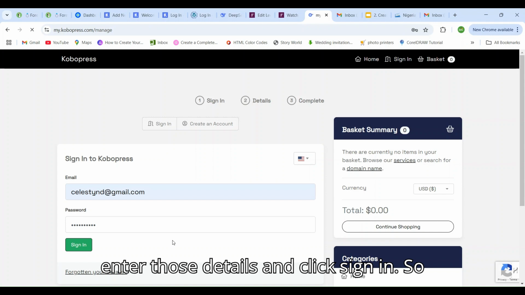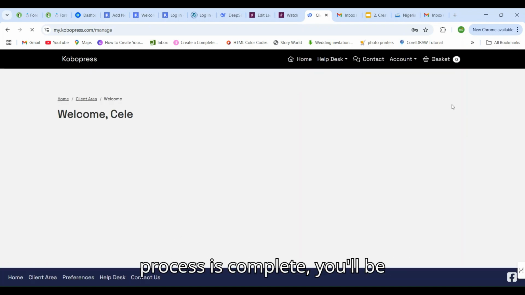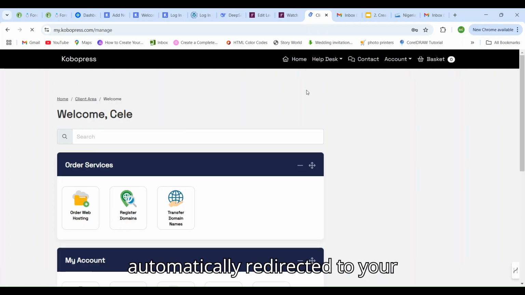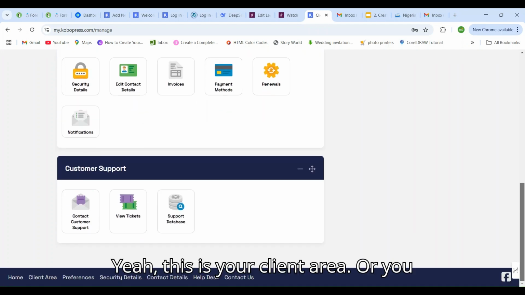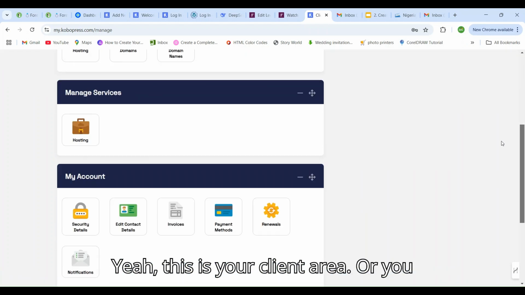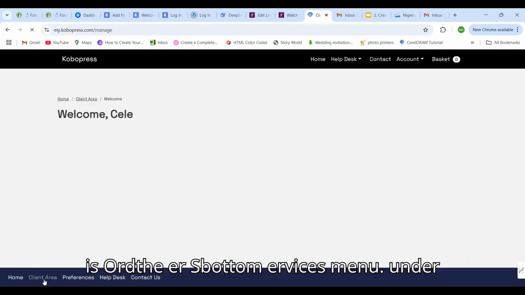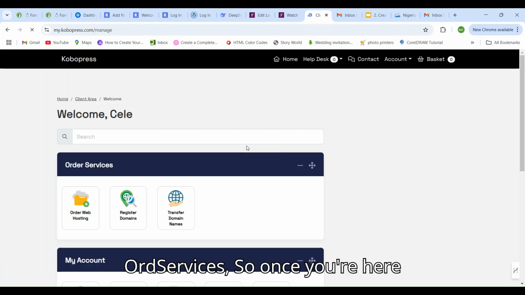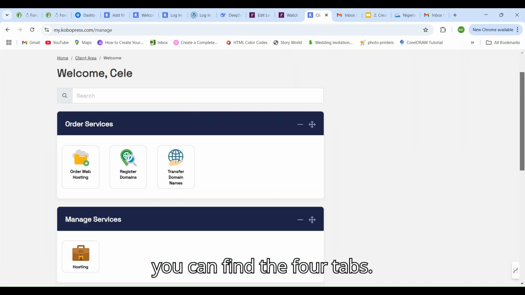You enter those details and click sign in. Once the sign in process is complete, you'll be automatically redirected to your client area. This is your client area. Or you can simply click client area from the bottom menu. Once you're here, you can find four tabs.